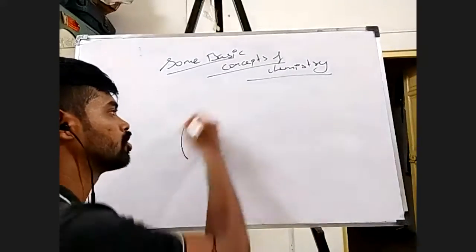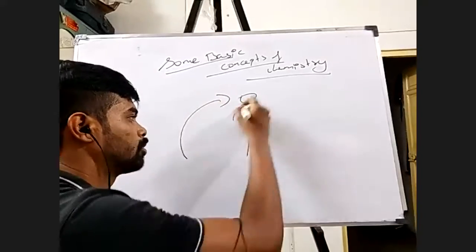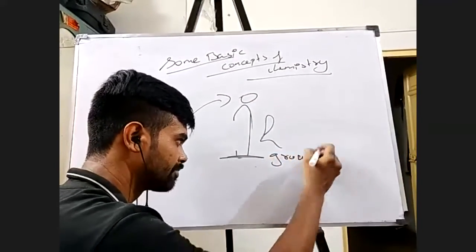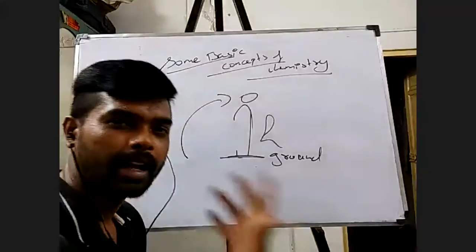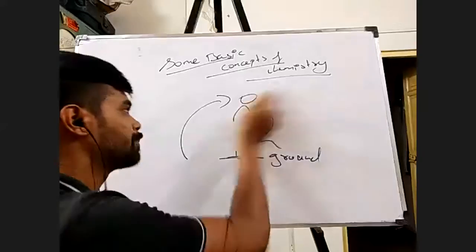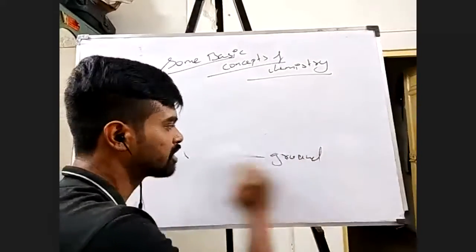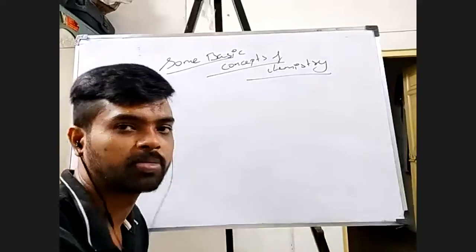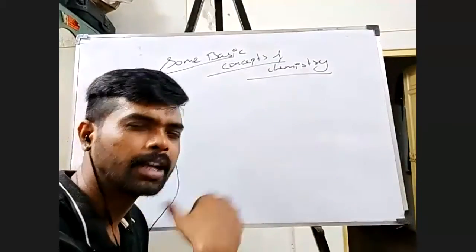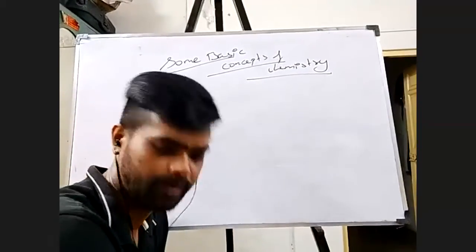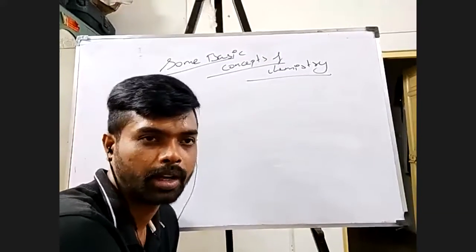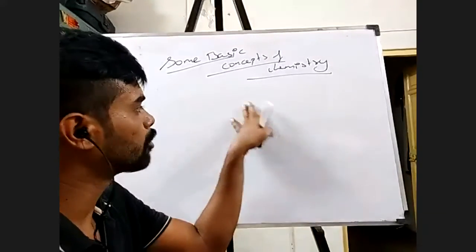Say a ball is thrown in the air like that, and I want to measure this height. What is this reference point? The reference point is basically the ground, isn't it? So for all these measurements, for any physical quantity or any chemical quantity, there is always going to be some reference point, right? Not only in this chapter, in so many other chapters, for measurement of anything, you will be seeing reference points.